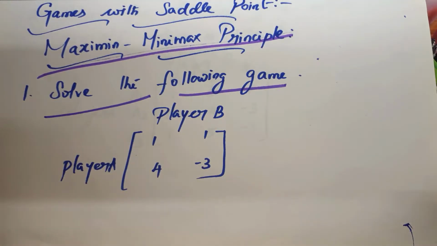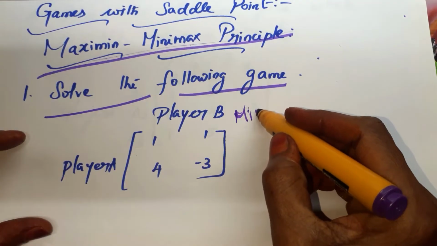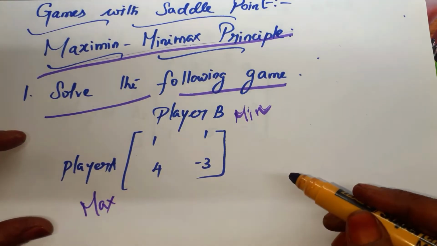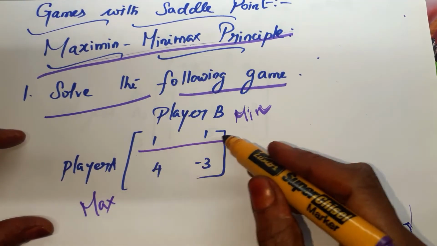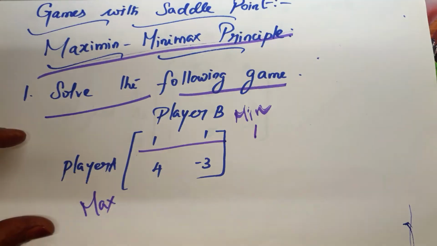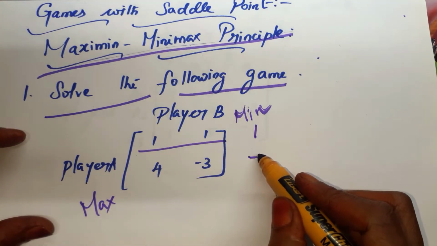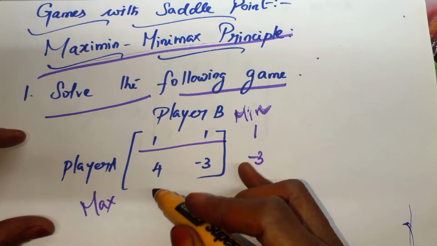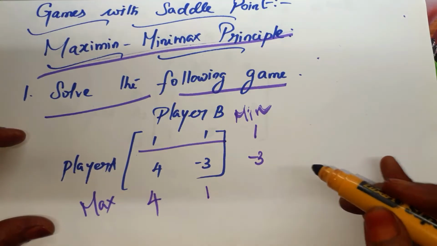Am I right? So Maximin means row wise you have to find the minimum, and column wise we have to find the maximum. Tell me the first row wise minimum: 1, 1. Both the values are 1, so 1 is the minimum. 4, minus 3. What is the minimum here? Minus 3. And column wise we have to find the maximum. 1, 4. What is the maximum? 4 is the maximum. 1, minus 3, 1 is the maximum.